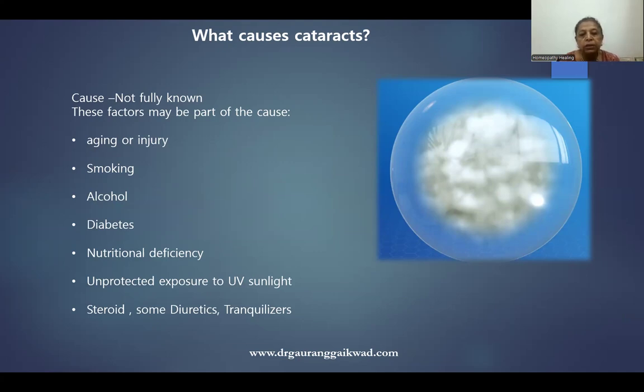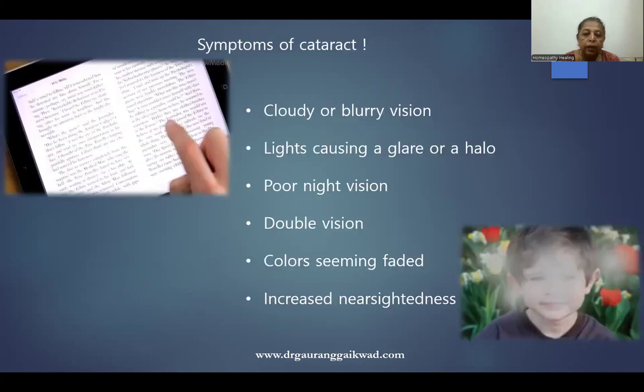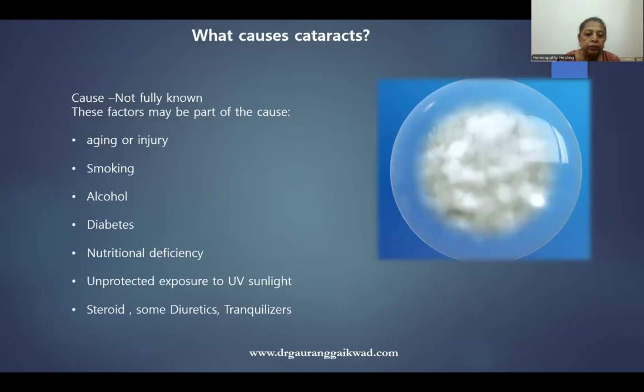And acquired conditions include traumatic cataract. Maybe there's an injury, maybe it is a blunt injury or a sharp perforating injury. And diabetes also, if the patient has got cataract at young age. And nutritional causes like vitamin E deficiency, calcium deficiency. Parathyroid conditions also can lead to cataract.